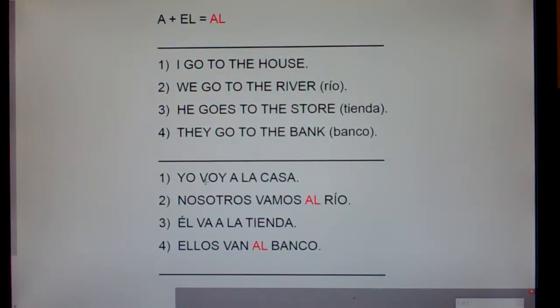"Al." All right. Hopefully this helps you to understand the first of 2 Spanish contractions. Hopefully this helps you understand why in Spanish, when you see the letter "a," which means to or at, followed by "el," the, it smashes into "al." Great.